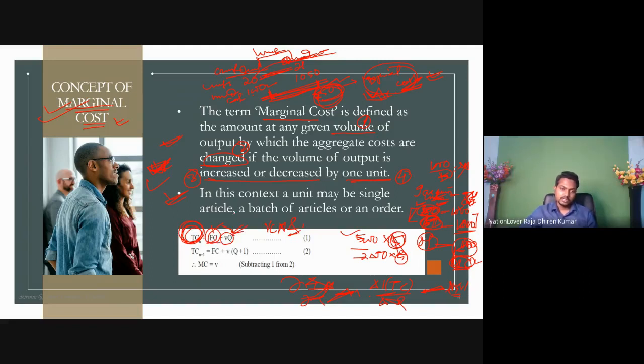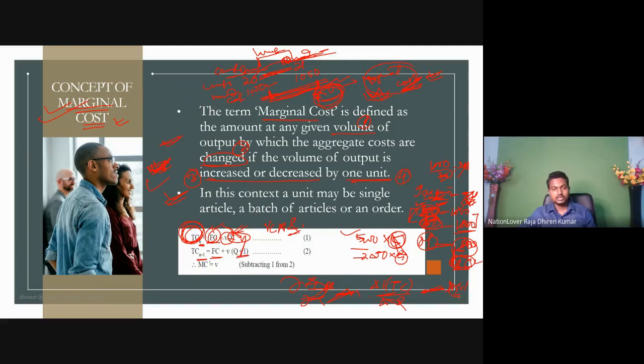That's it. Next, if we produce at n level, then fixed cost plus variable cost. If we produce at n plus 1 level, that means for one additional output, what will be your total cost? Fixed cost plus, very easy, quantity increases by one unit, that means Q plus 1.